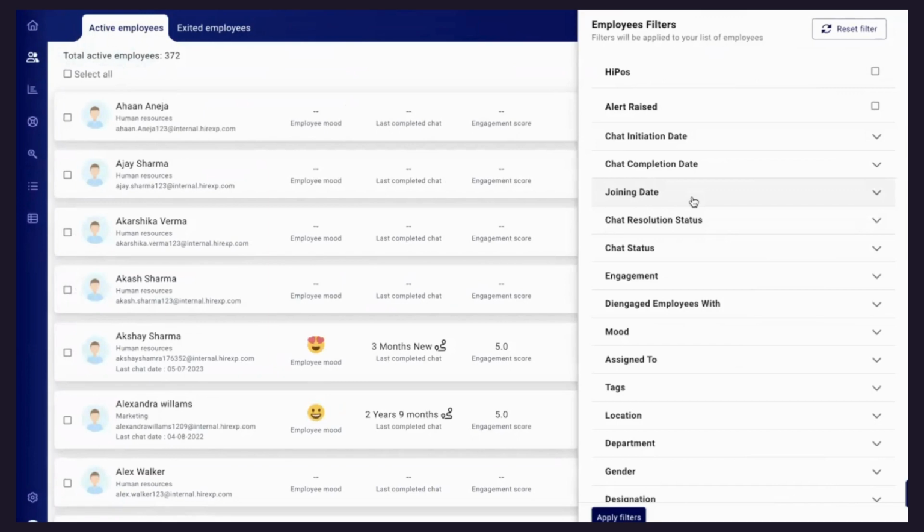We also have performance rating-wise. In case you're feeding the performance rating, we can tell you that these are rating 5 engagement score, rating 4 engagement score. Your new joiners, your people who are almost 2 years, 3 years in the company. So different types of combinations, we can pull out reports directly from the panel.